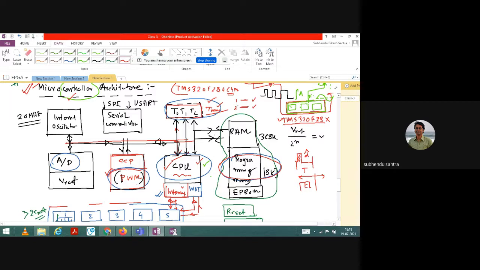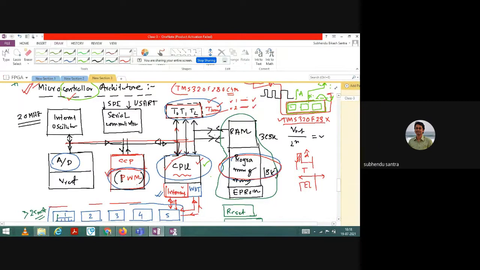Any process you want to execute, always remember there has to be some sequence. First you need to execute this, after that there is a need to execute this. That's why in the previous class I told you about the importance of the machine cycle or machine state machine. The state machine also says the same thing. You need to execute the work, but it has to follow one sequence.